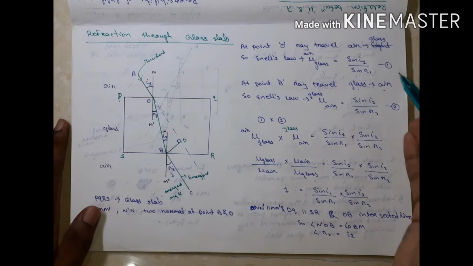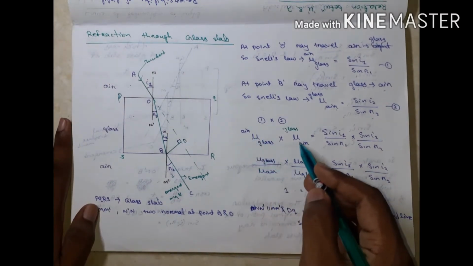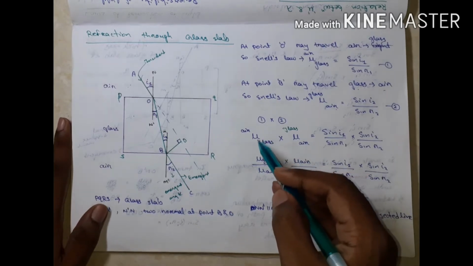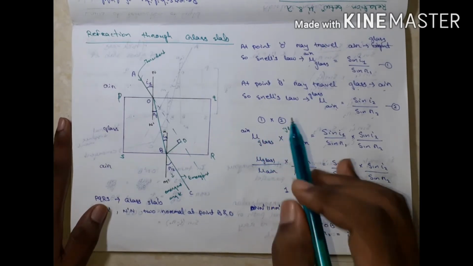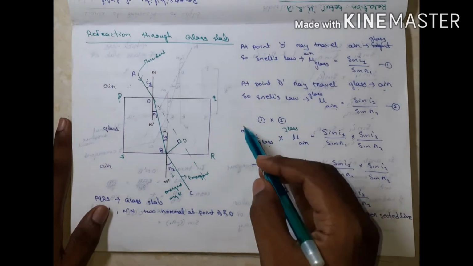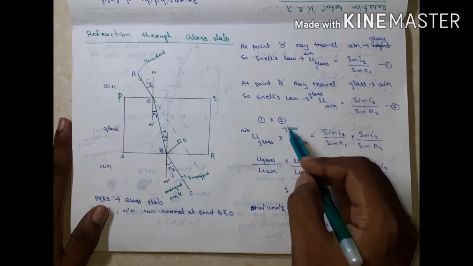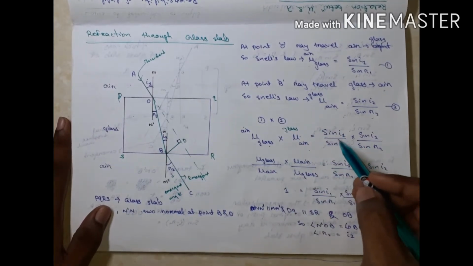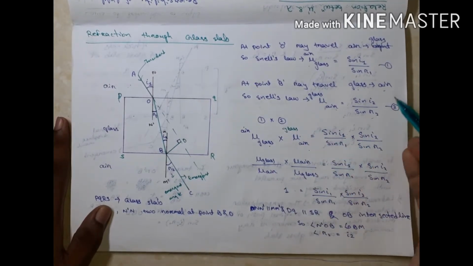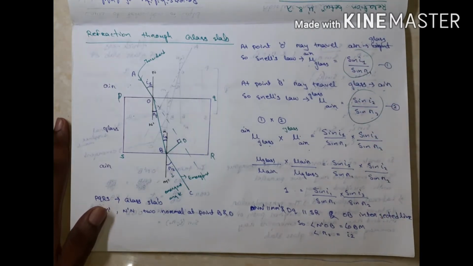Understand? Then multiply both equations. Mu of air to glass, mu of glass to air. The proper reading is refractive index of glass with respect to air, refractive index of air with respect to glass. If I multiply, then it is sin I1 by sin R1 into sin I2 by sin R2.